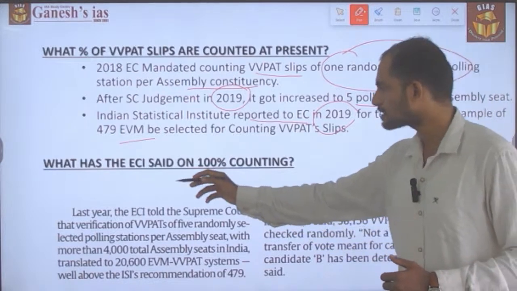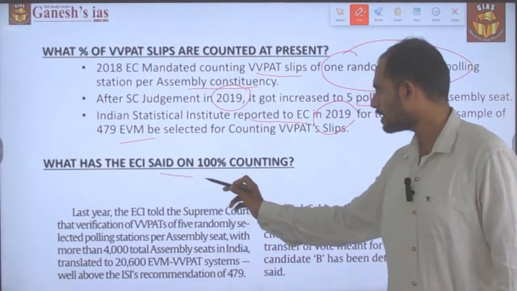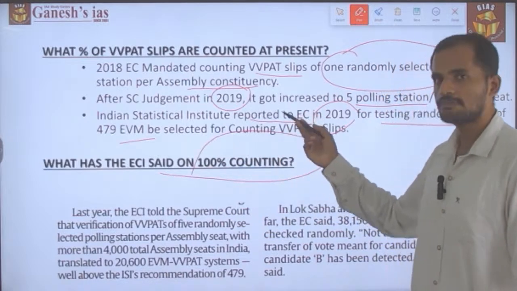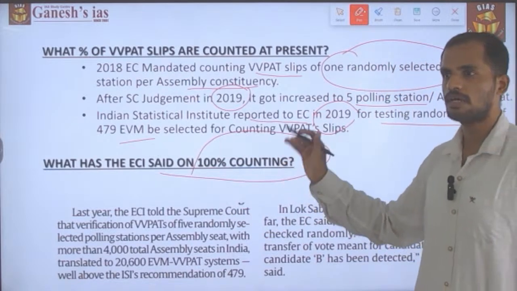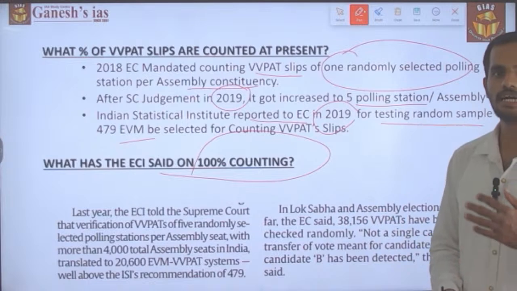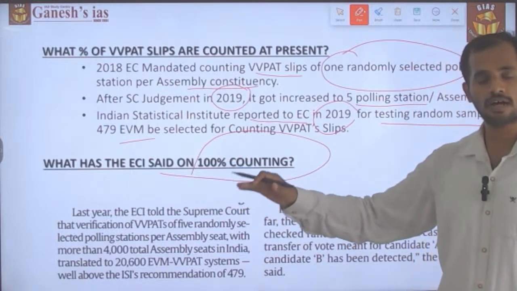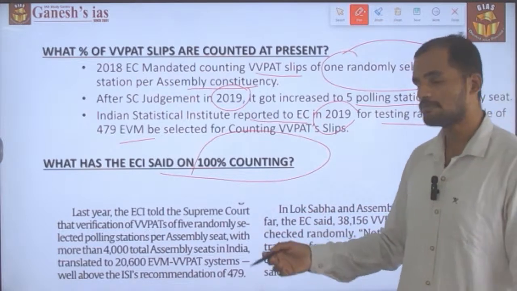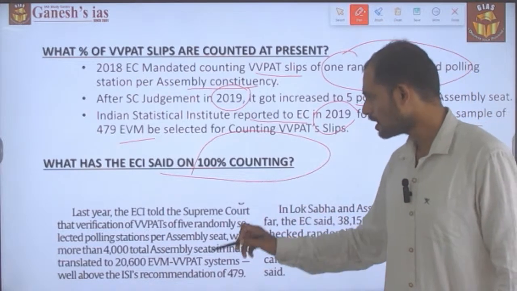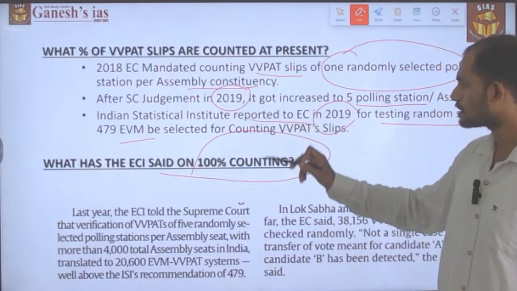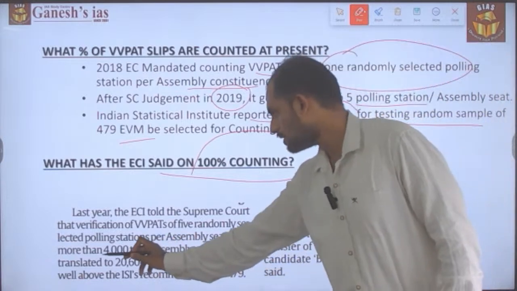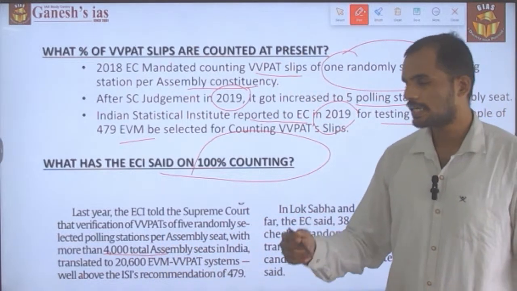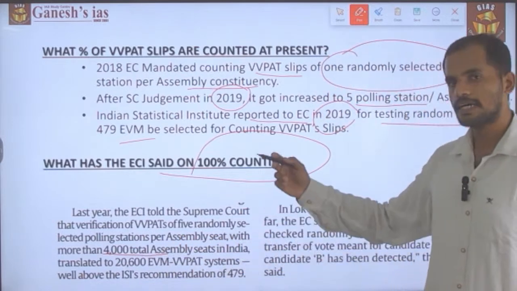So what did the Election Commission of India say on the 100% counting? Apart from randomly selecting 5 polling booths per constituency, the opposition parties are demanding 100% counting of the VVPAT. The Election Commission said that, based on the recommendation of the Supreme Court, they are already checking polling booths across the 4,000 total assembly seats.